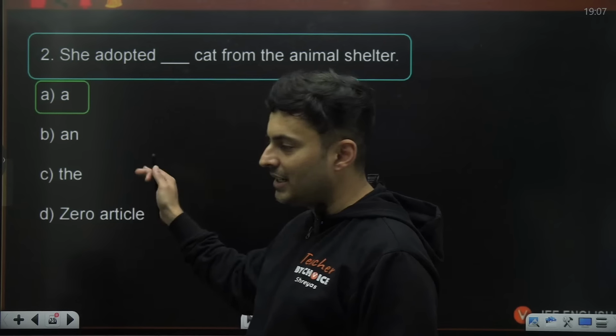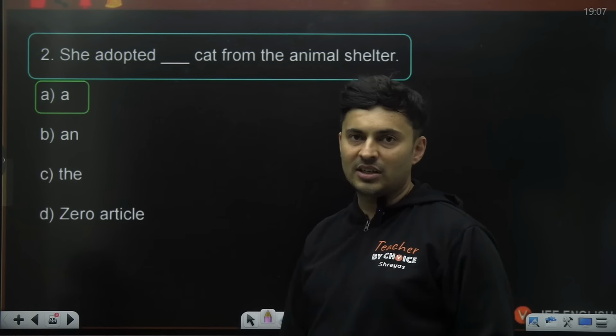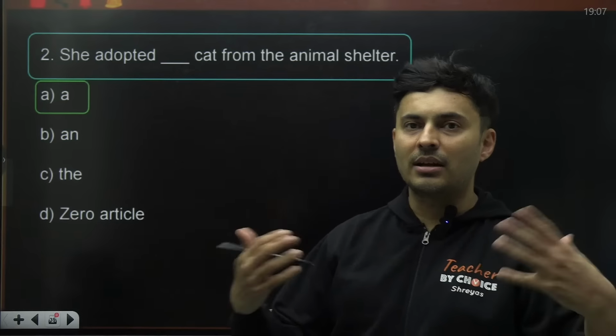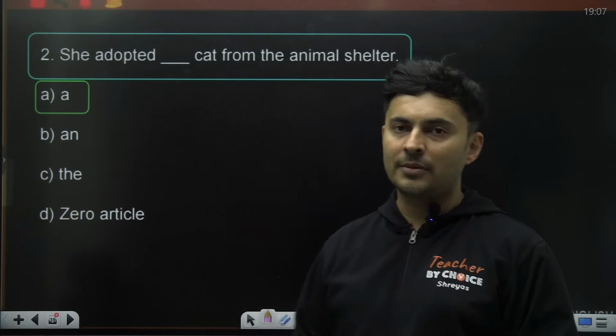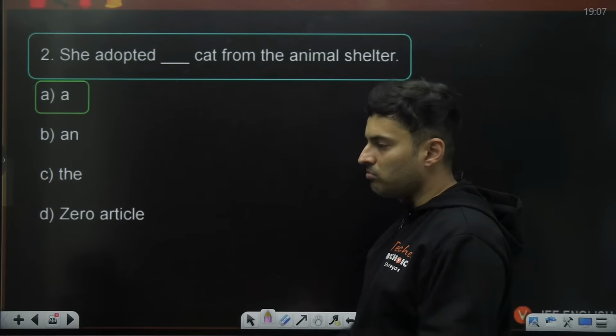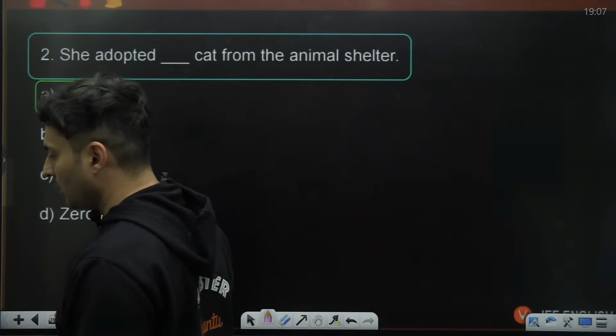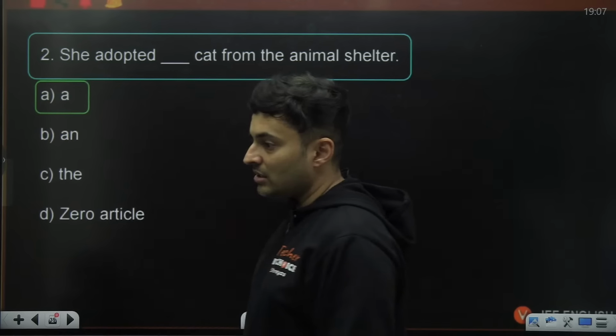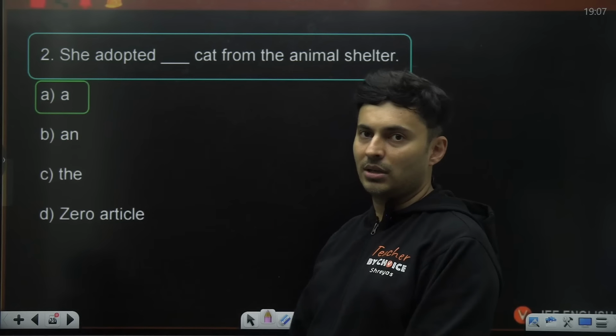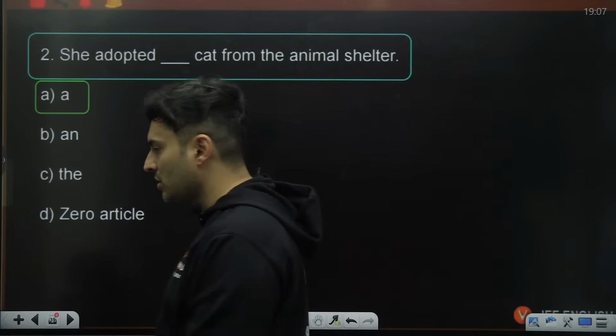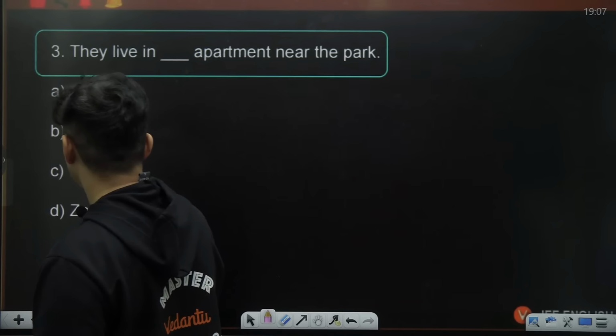Yes, it is a cat. It is not a very specific cat. It's not in reference to some earlier discussion, just a general cat. The cat means you know what cat you are talking about. It's not specific. It's some generic cat.